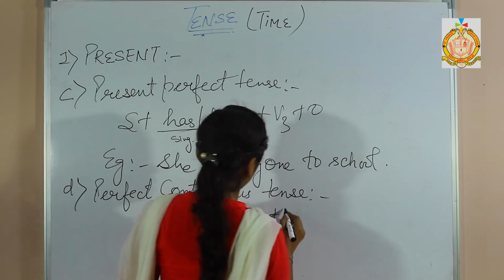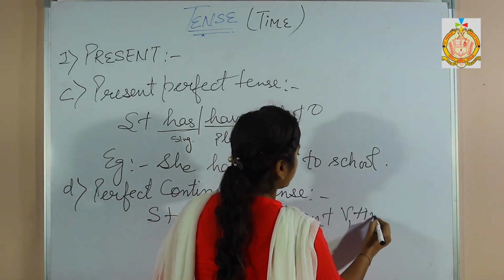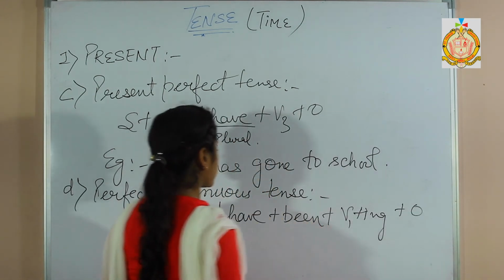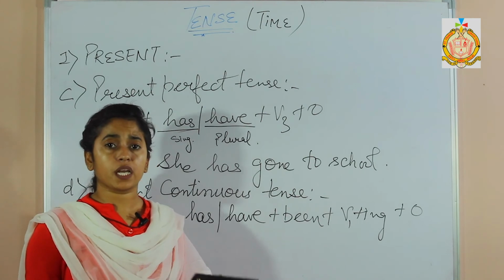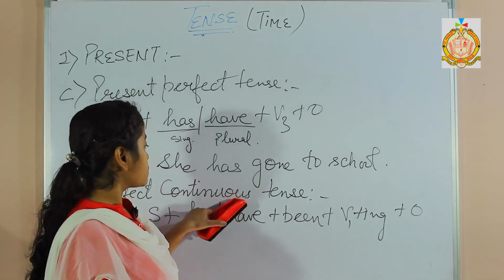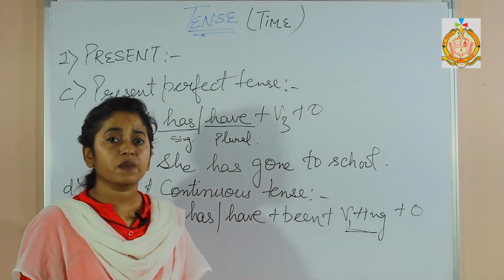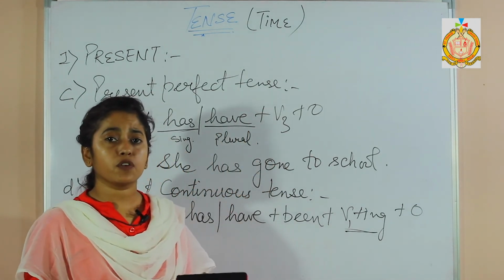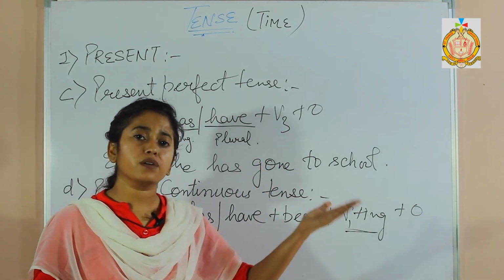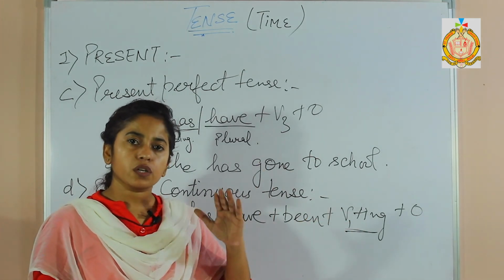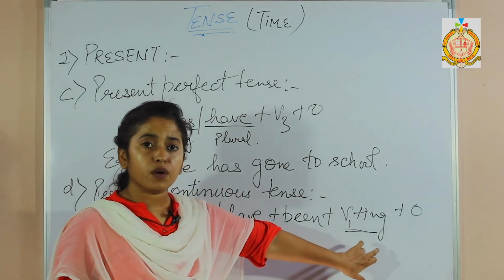plus been, verb's first form with ing plus object. Please keep it in your mind, whenever a continuous tense is used in any tense, continuous will be followed by verb's first form and ing. It doesn't matter whether it is past, present or the future. Continuous means the action which is currently going on or has been going on at that very stage itself. So it's continued, going on. So it will always be verb's first form plus ing.